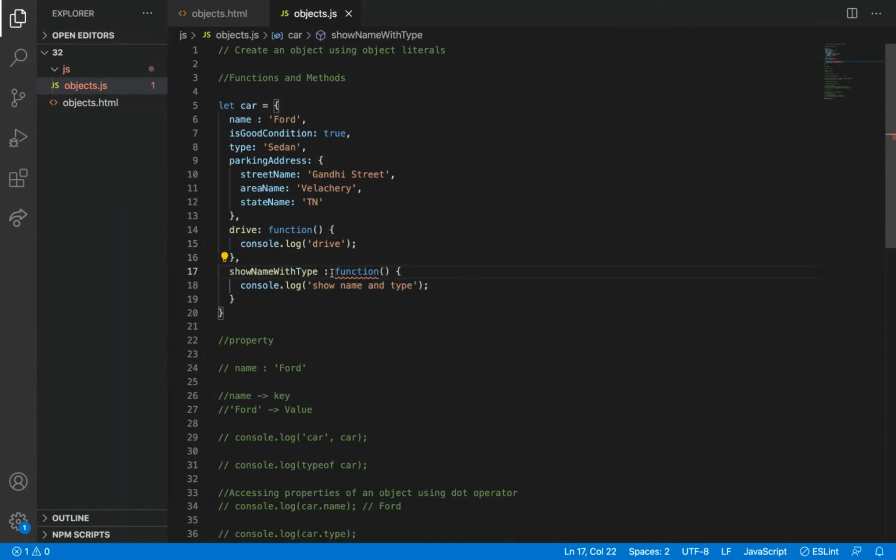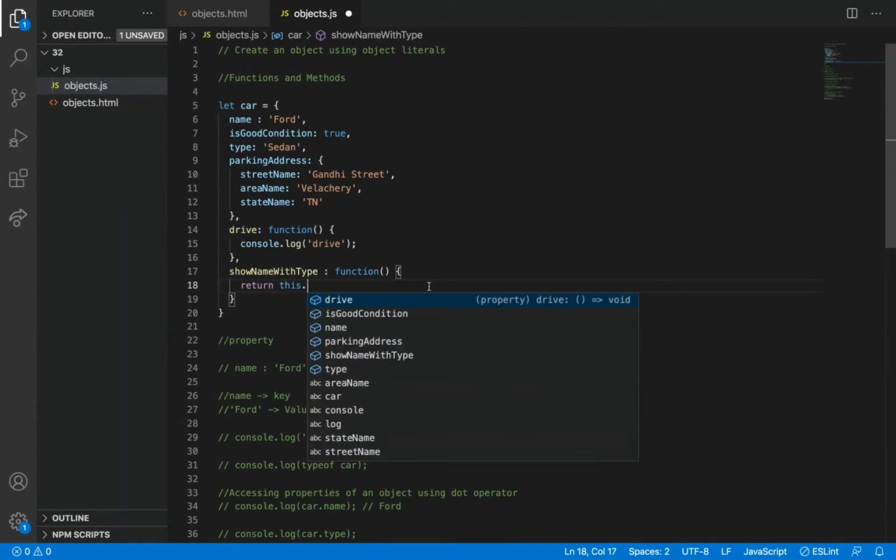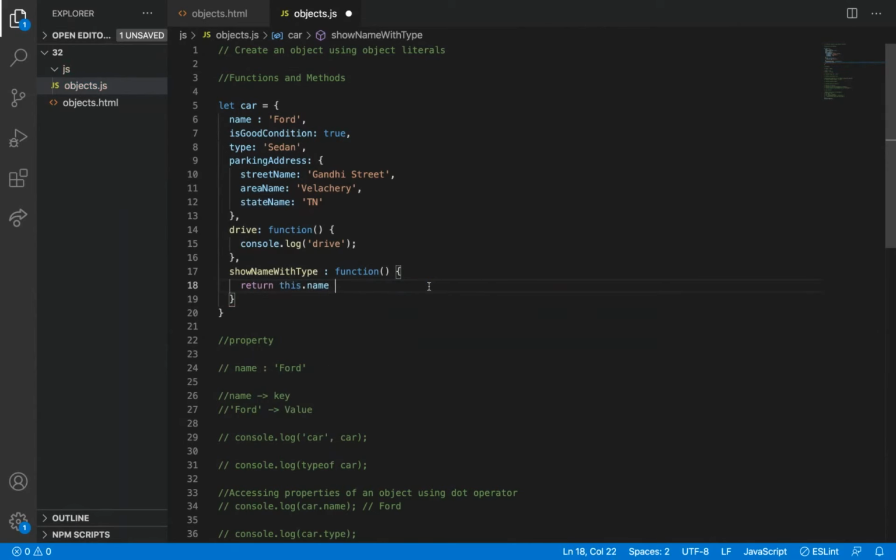Okay, this is how it was before. So I am going to return this dot name plus... actually I'm going to add some string and all. I'll first use it this way and then I'll replace it with the tick string.